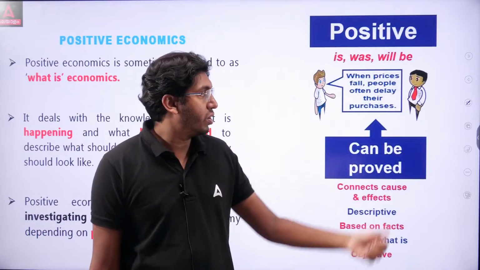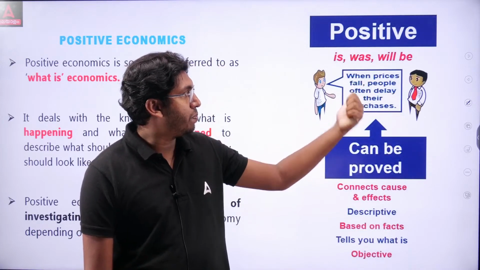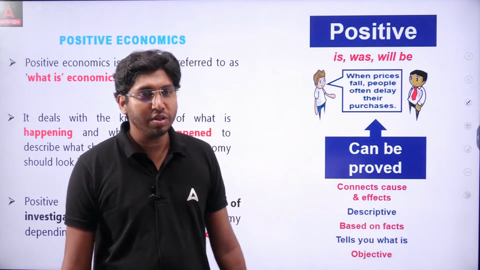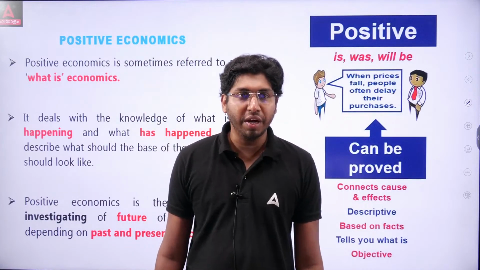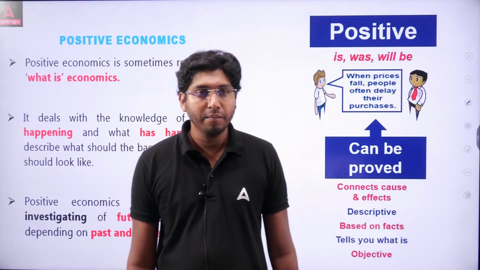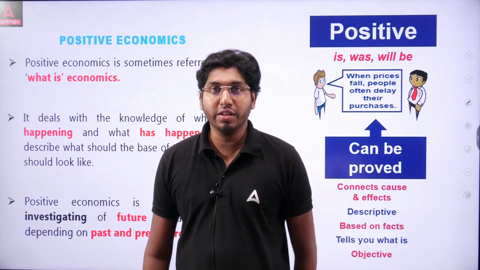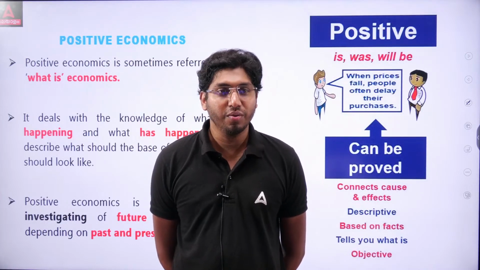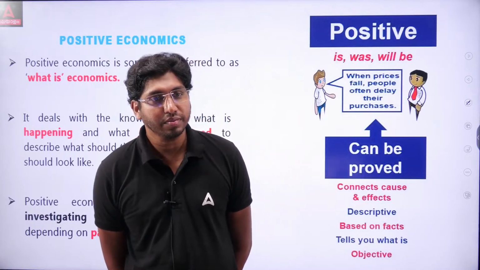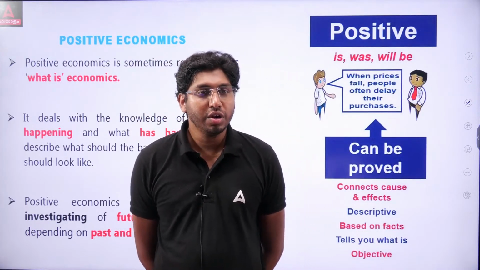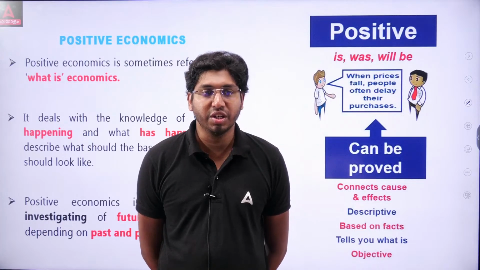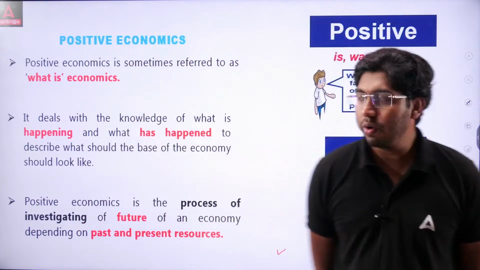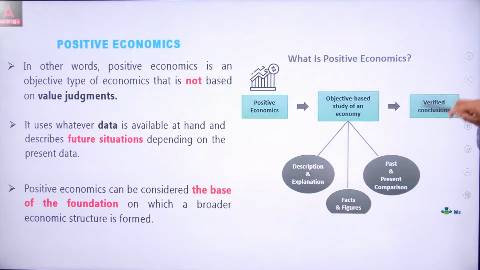For example, you can see it here. When prices fall, people often delay their purchases. That means they are predicting what happens if prices fall. When prices fall, people often delay their purchases, waiting for further fall. This is positive economics. So how do they prove this? Based on cause and effect, descriptive, based on facts. That is objective. They have solid factual evidence behind their arguments.